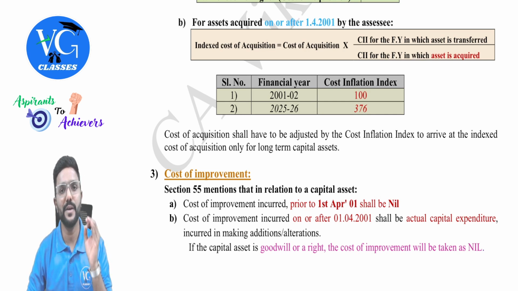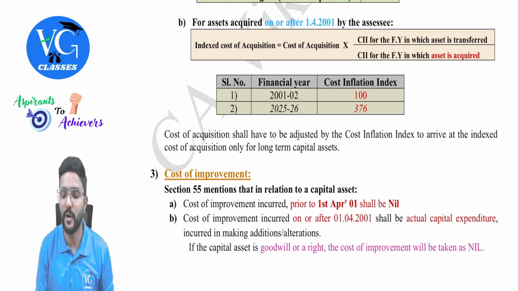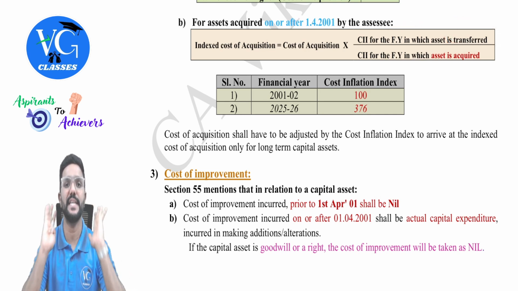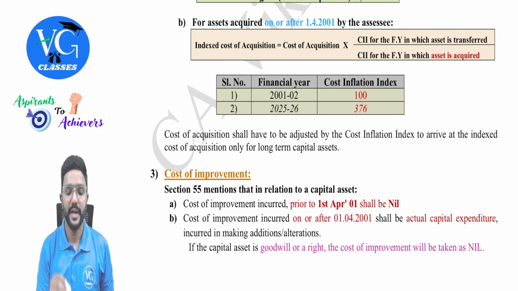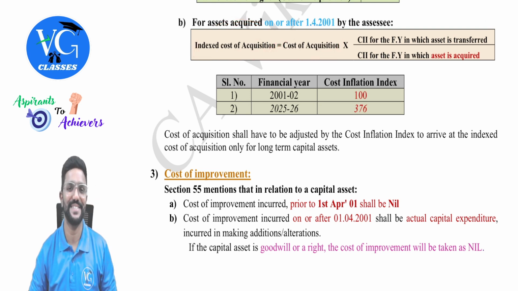Clear? And whenever you are applying indexation, just make sure that the cost inflation index in the numerator is higher than what is there in the denominator, guys, because the cost inflation index for the year of transfer will always be in the numerator. By mistake, students might interchange this. Please be careful. And whenever you are applying indexation, indexed cost of acquisition will always be more than cost of acquisition, guys, after applying indexation.